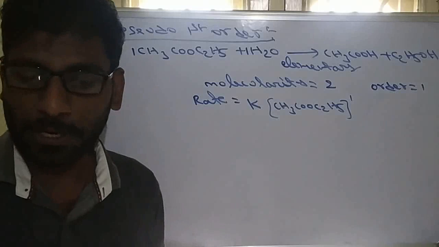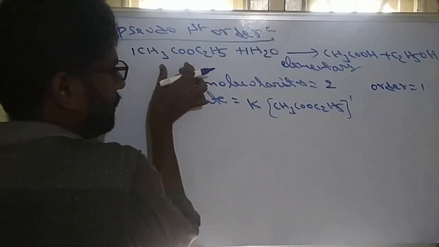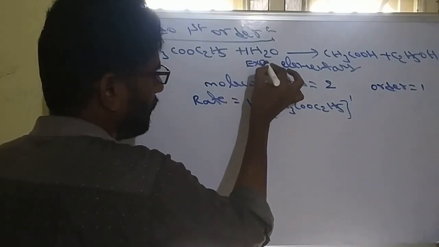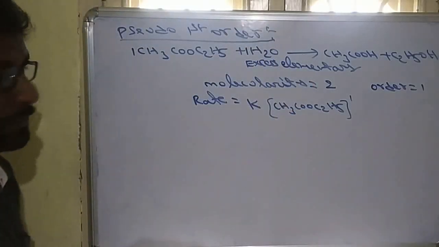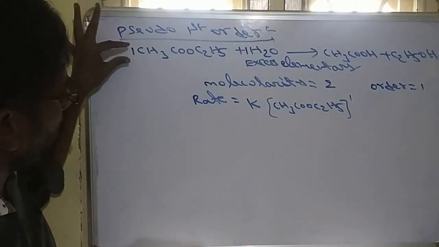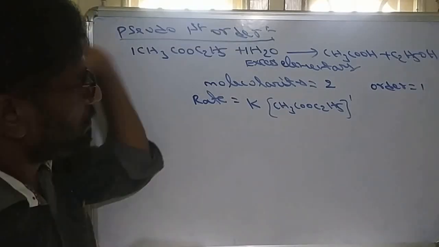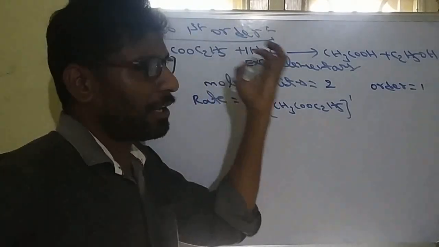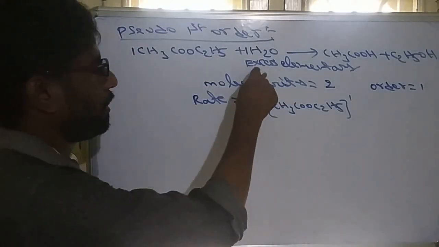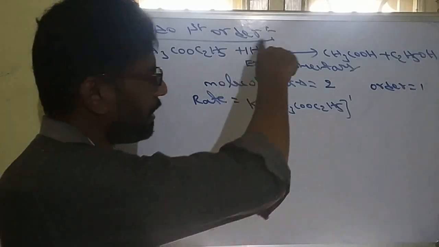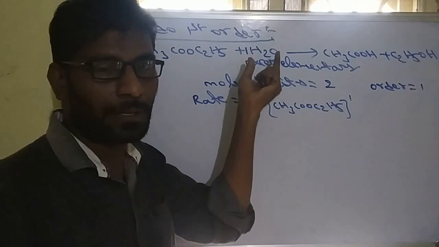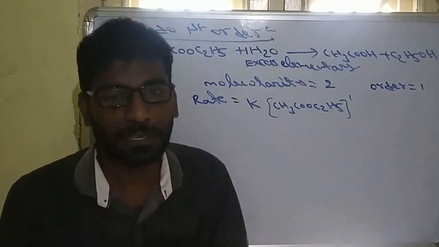Why is the order actually 1 here? Here ester is hydrolyzing with water, and water is mostly present in excess amount. Because it is available, we can take this excess amount. When one molecule of ester combines with one molecule of water, the remaining is excess water. Suppose we are taking 100 moles of water. Only 1 mole combines with this ester. The remaining 99 moles of water is there. Because of the excess amount, a small change does not change the concentration.